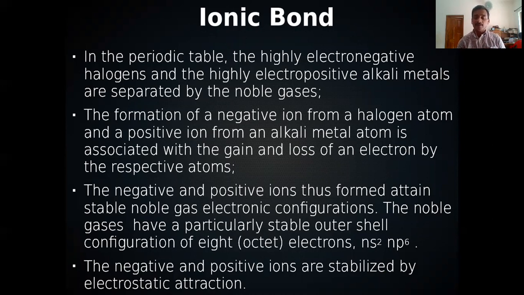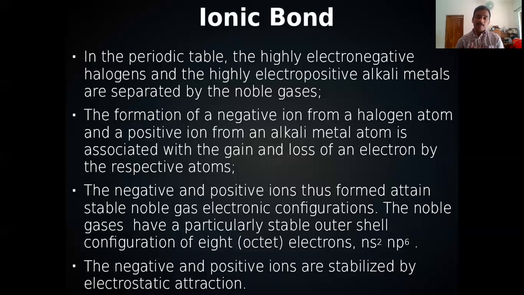And if we consider chlorine, chlorine has 5 plus 2, 7 electrons in its outermost shell. It requires one more electron. So the excess electron in sodium, the sodium will donate that electron, and chlorine can accept that electron in order to get 8 electrons in the outermost shell.